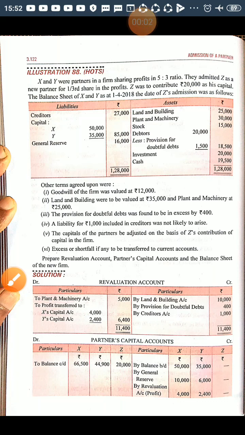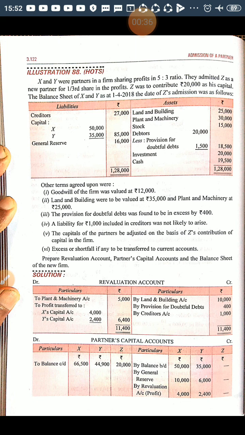Now I'm taking one more example for the capital adjustment on the basis of new partner's capital. But this illustration is different from the earlier one because in this question capital will be adjusted through current account. I will show you how, when they ask you to adjust old partners' capital on the basis of their current account, how will you move. So let us go through the question.